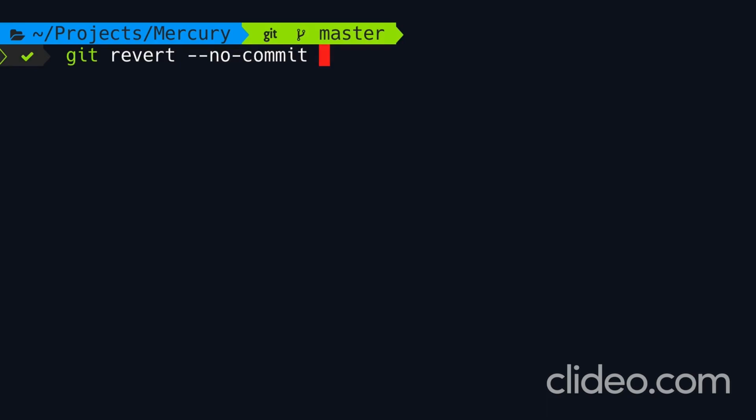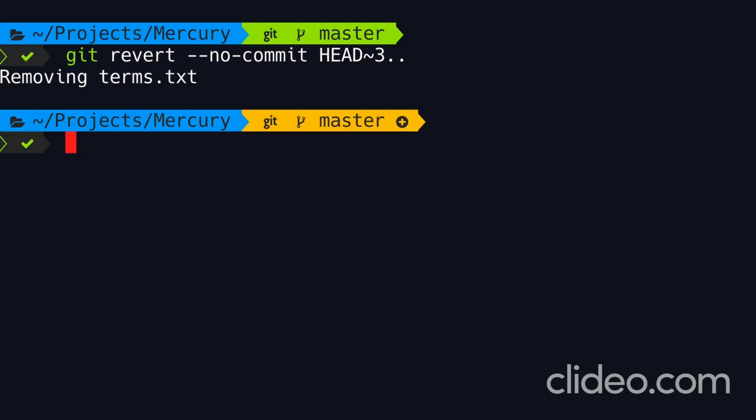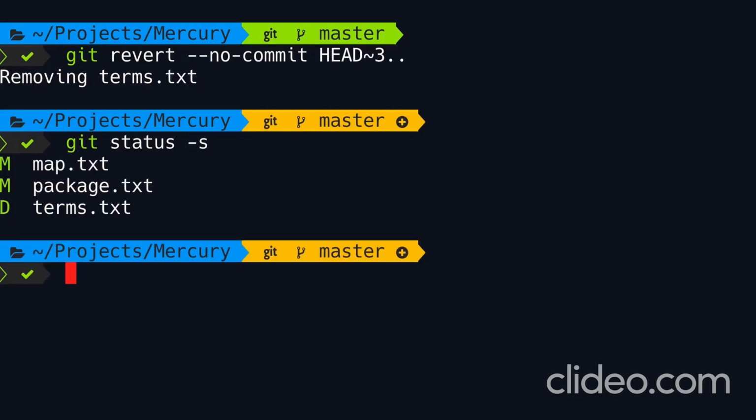That's just like before. We're going to specify our range. So head~3 to head. Now we can simplify this by dropping the second head. So with this, we're essentially reverting the last 3 commits. Take a look. So Git removed this file because we added this file in one of the last 3 commits. Now look, we have some changes in our staging area. So git status -s. Here's the reverse of all the changes across the last 3 commits.